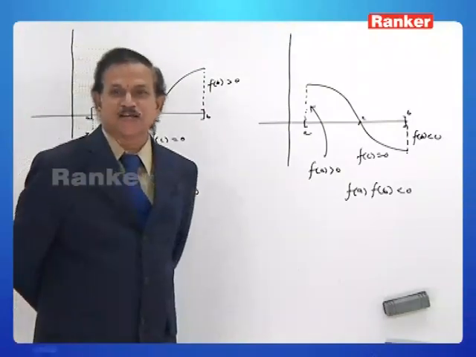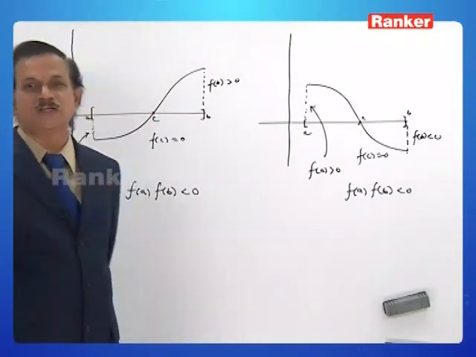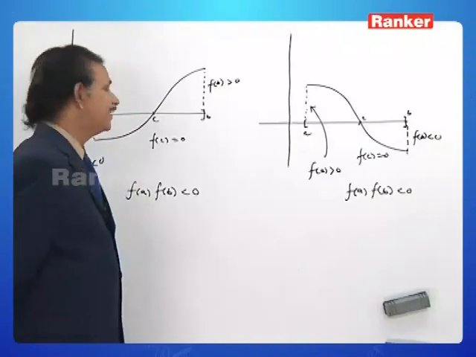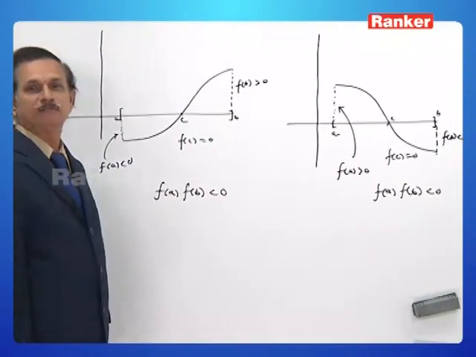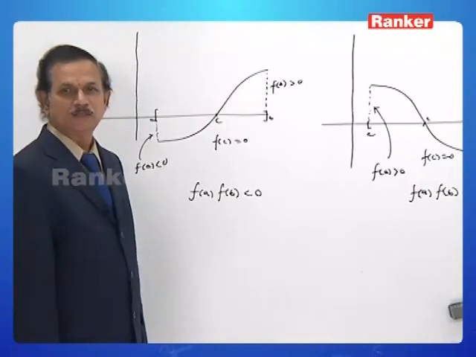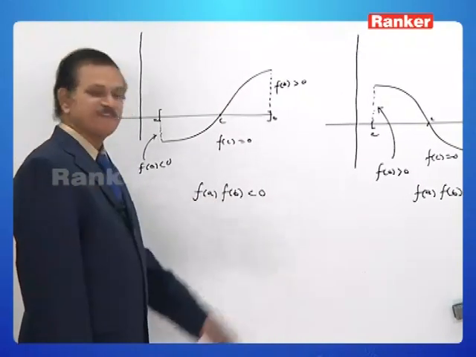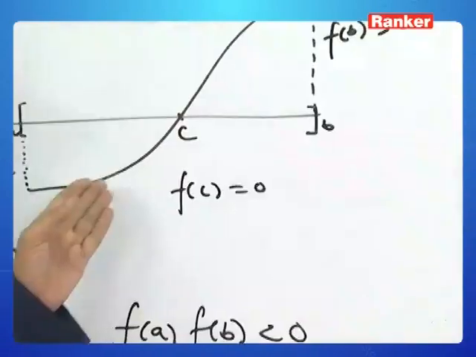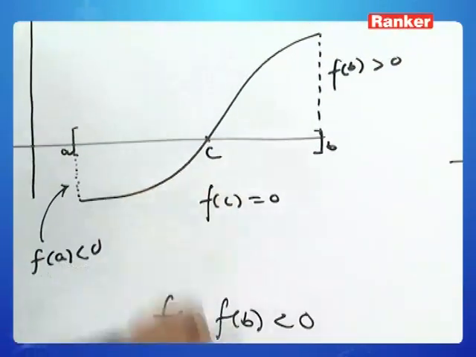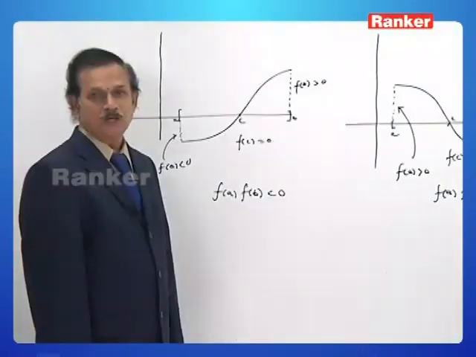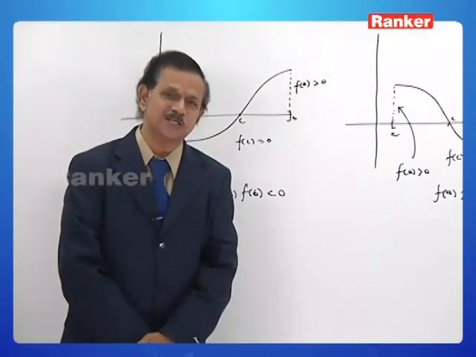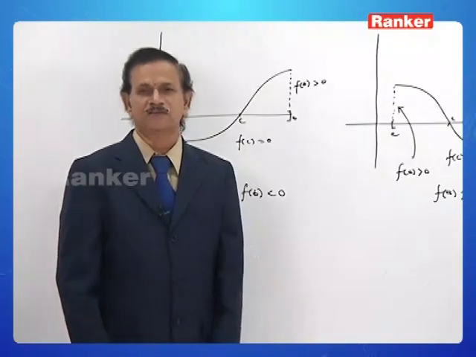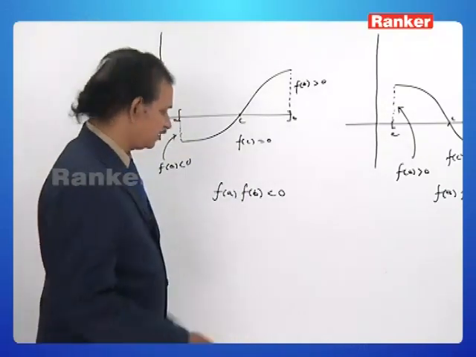Now let us try to repeat the statement of the theorem or the property by looking at the graph. If f is a continuous function on closed interval a to b, such that f of a into f of b is less than 0, then there is at least one c such that f of c is equal to 0. Is it there is a c, or there is at least one c? There is at least one c. You consider this graph.